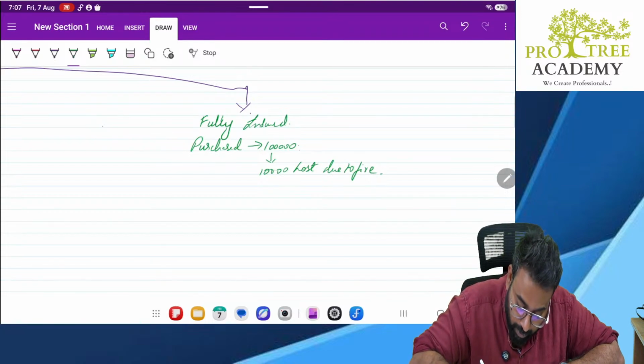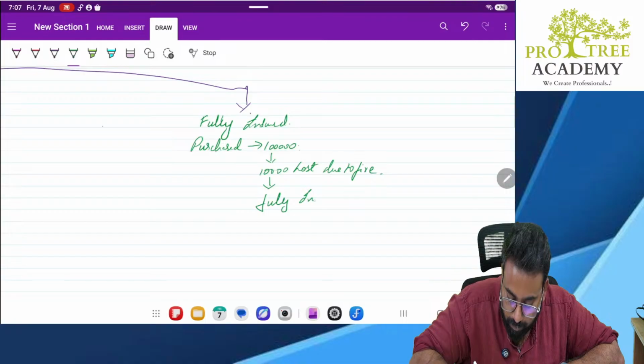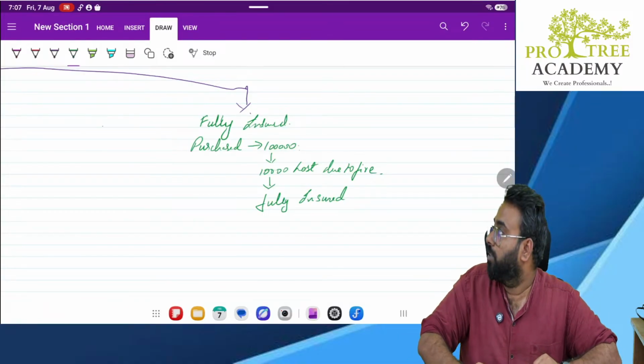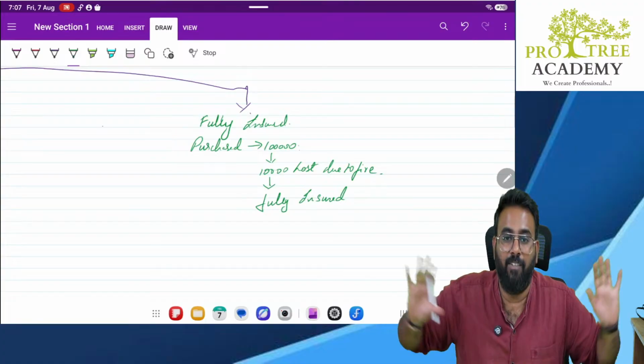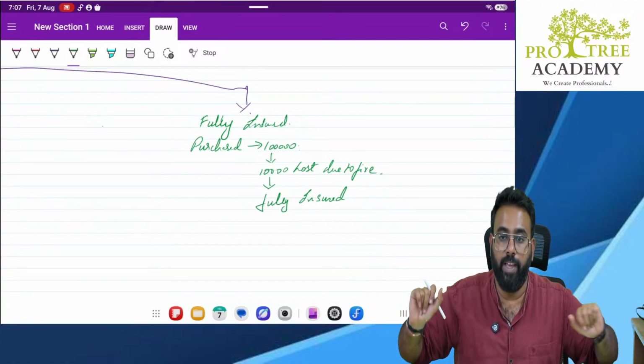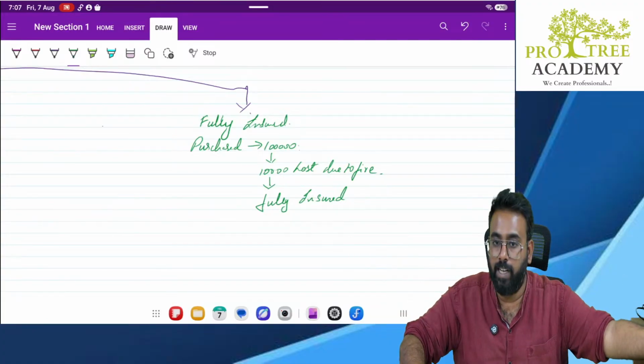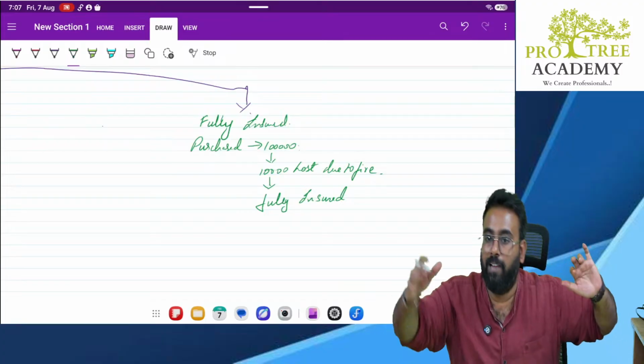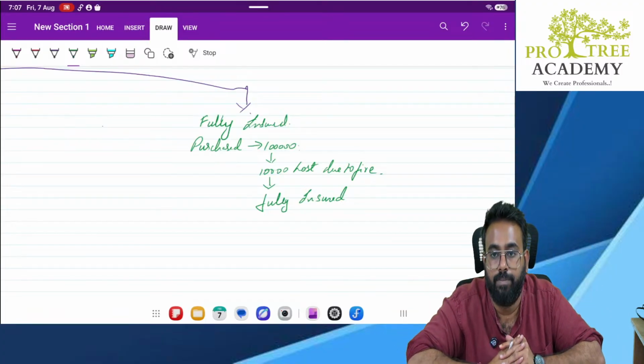Okay, correct, sir. But fully insured. So what ultimately happens? I will not have any loss. Why? Because fire is there. I lost the goods, but I will receive the money from insurance company.